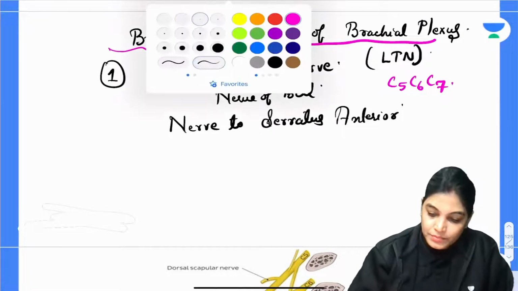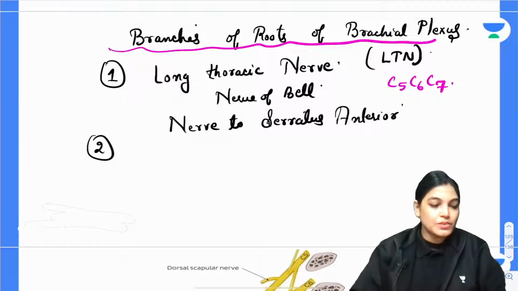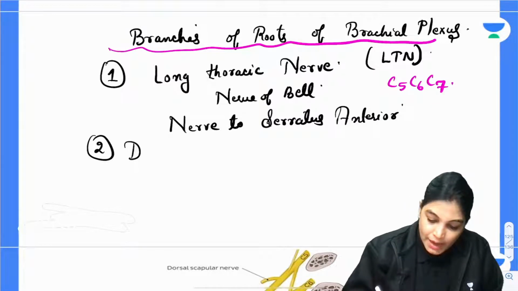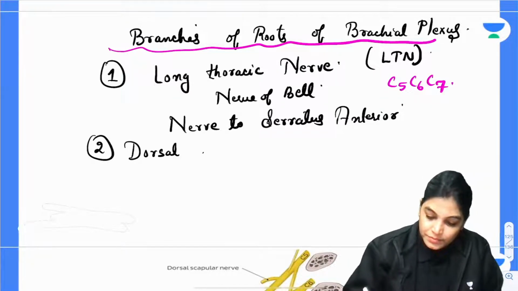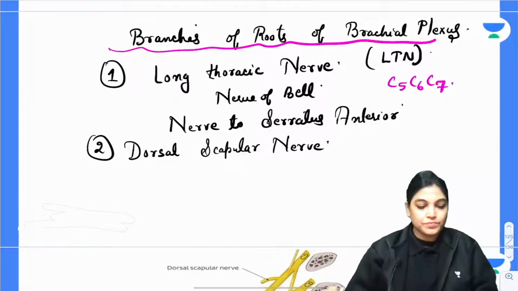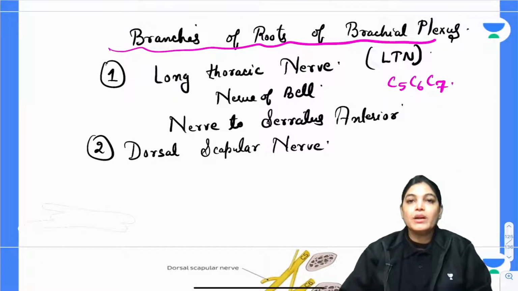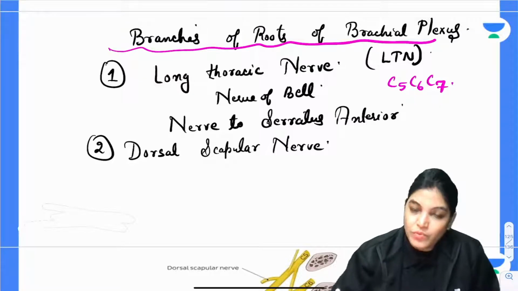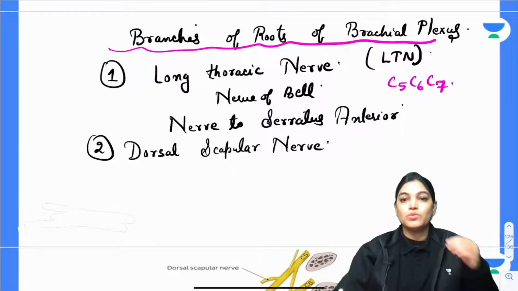Now, one more nerve which we have seen in the diagram is the dorsal scapular nerve. Dorsal scapular nerve is the other branch of the roots of brachial plexus, having the root value C5.